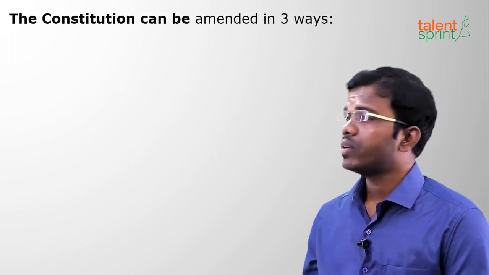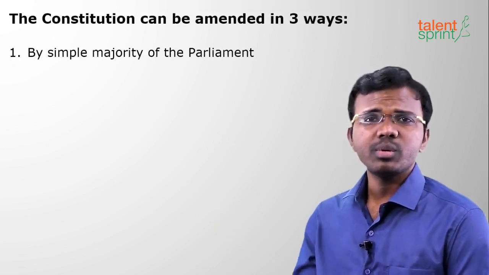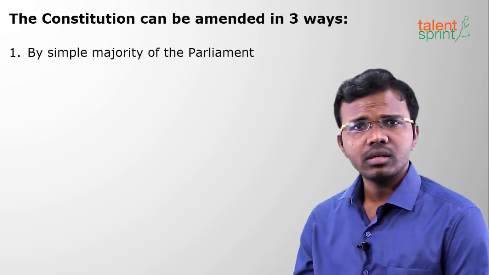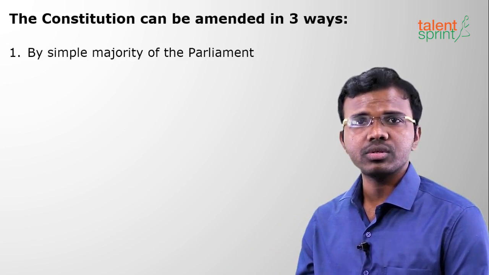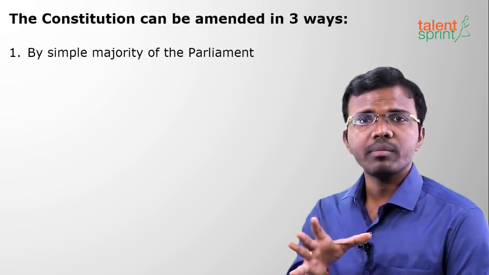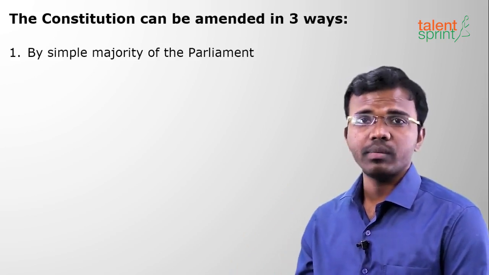The first is with simple majority. So what do you mean by simple majority? Suppose 50 members are there. So what is simple majority? 50 by 2 plus 1, that is, minimum 26 members should say yes for that bill. For example, how many members are present in the house? The majority of those members, that is a simple majority.